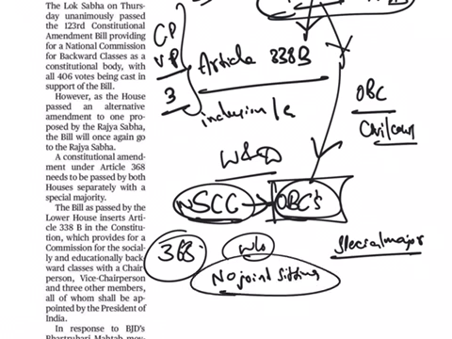Once the bill is passed by both the houses, it will be sent for the approval of the president. According to the 24th Amendment Act of 1971, the president should give his assent to a constitutional amendment bill. That means he can neither withhold the assent nor return the bill for reconsideration.